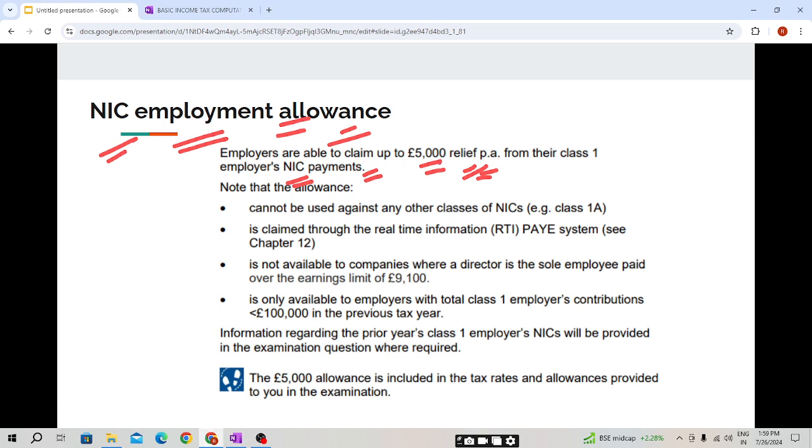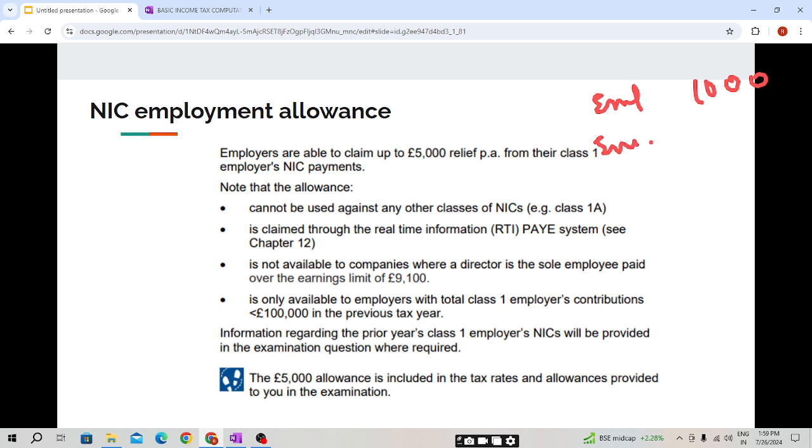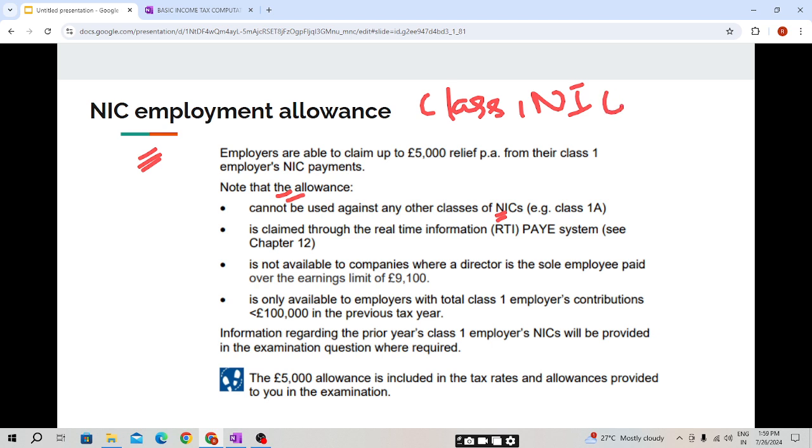Employers are able to claim up to £5,000 relief per annum from their class 1 employer NIC payment. So if the employer payment is £10,000, they can claim an employment allowance of £5,000 and need to pay the rest of the amount. Note that the allowance cannot be used against any other class of NIC. It is only for class 1 NIC, not for class 1A. Please students, do not confuse between class 1 and 1A. Only class 1 NIC has the employment allowance.